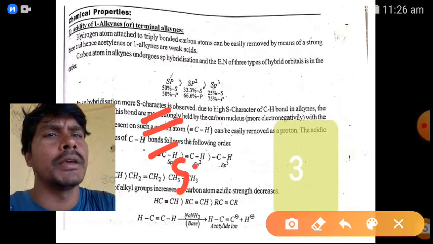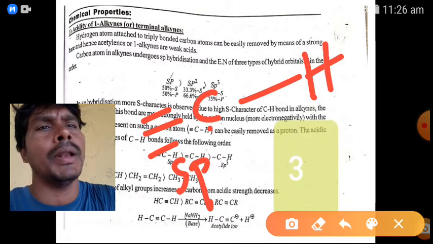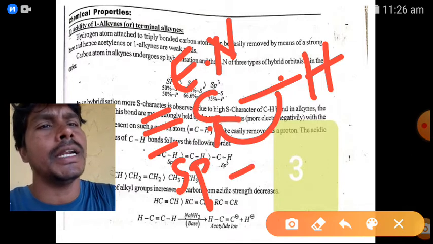For example, this is the sp carbon. Here the C-H bond is terminal. The sp carbon has high electronegativity, so this sigma bond is abstracted by this carbon, which gets a negative charge. The removed hydrogen is a proton, and a species that gives a proton is called an acid. So simply, the sp carbon has high electronegativity, so alkynes, or 1-alkynes, or terminal alkynes will exhibit acidic character. Here it depends on hybridization.